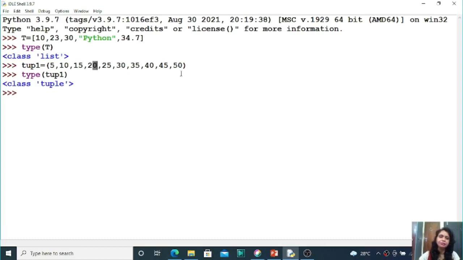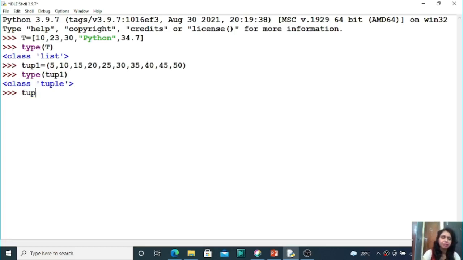Similarly, another indexing concept is backward indexing. Backward indexing says that the last element has the index number -1, the second last element has the index number -2, then this one is -3 and so on, right students. So, you can access the elements by using the index number.